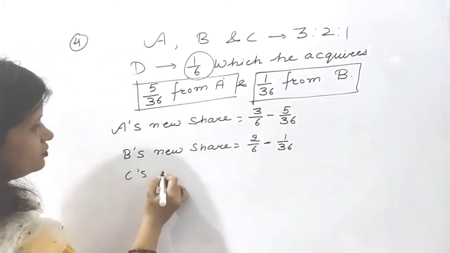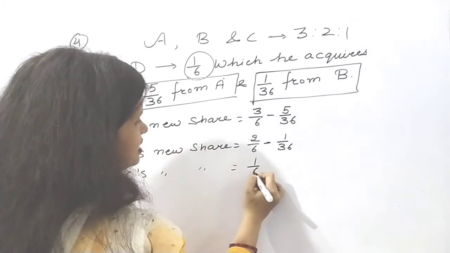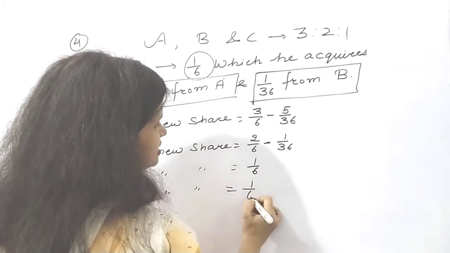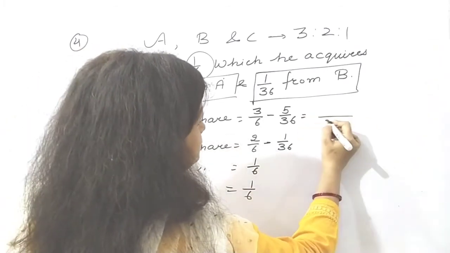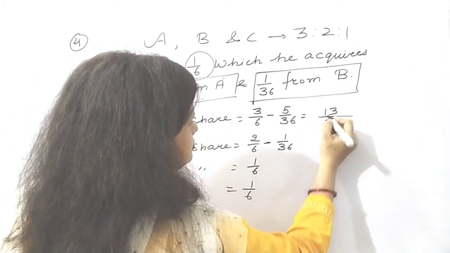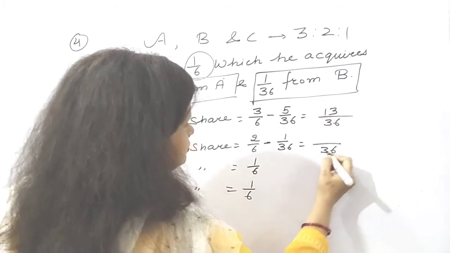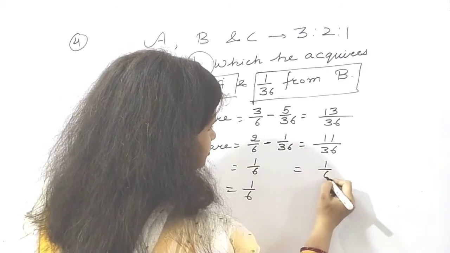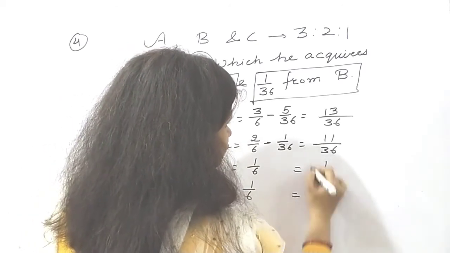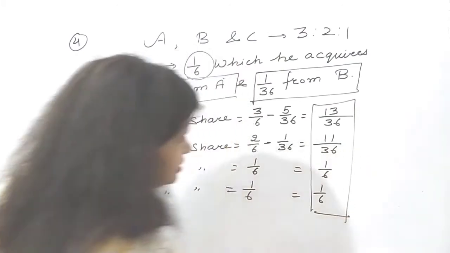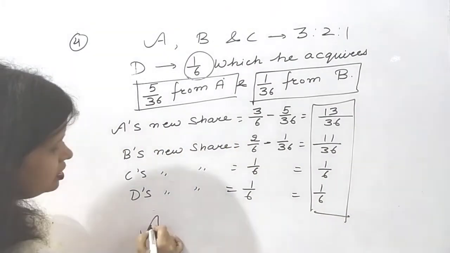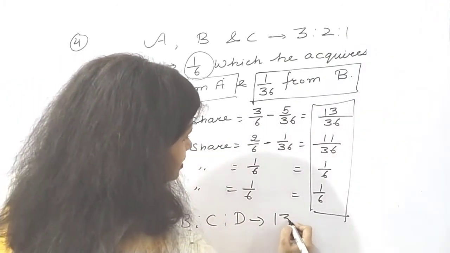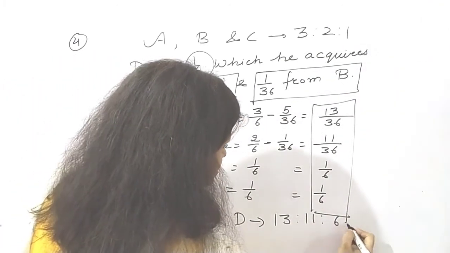C's share will remain as it is, 1 by 6. D, we know how much he is getting, 1 by 6. That you can equate. If you equate them all, your result will be 13 is to 11 is to 6 is to 6.